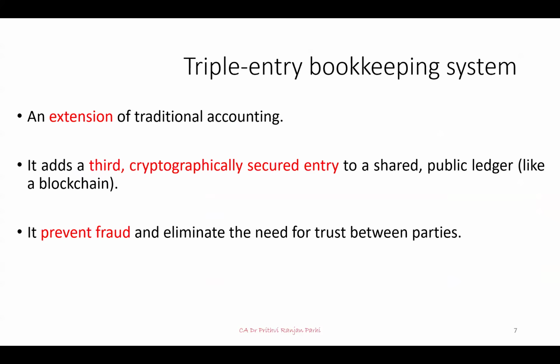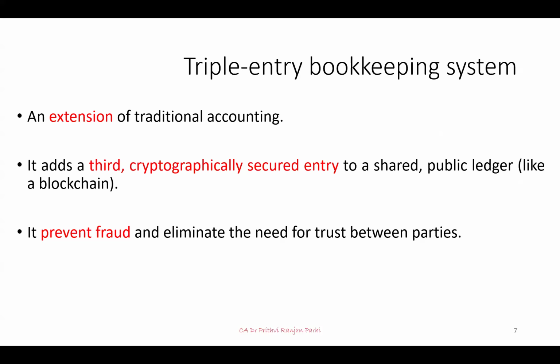The basic thing is that triple entry is just an extension of traditional accounting. It adds a third, cryptographically secured entry to a shared public ledger on the blockchain. It prevents fraud and totally eliminates the concept of reconciliation.